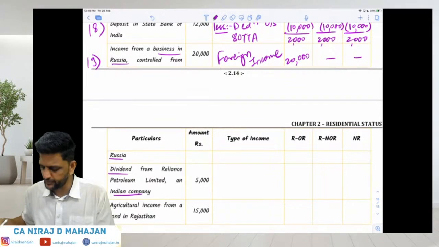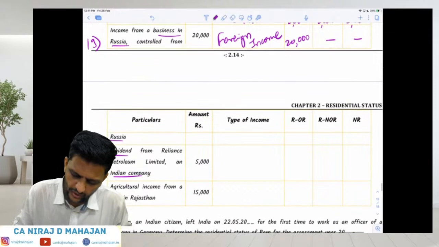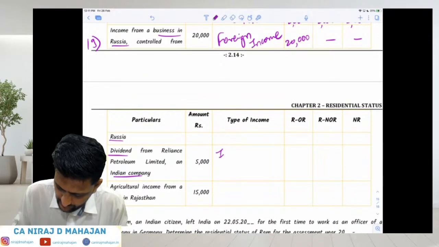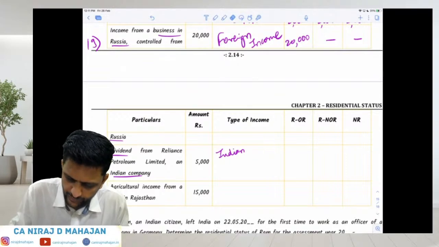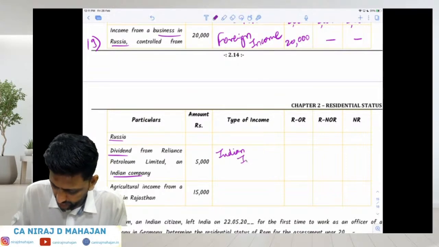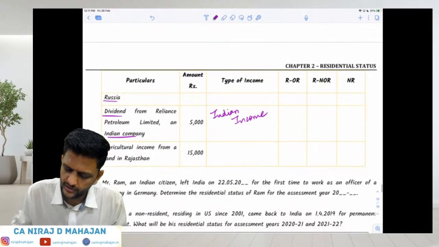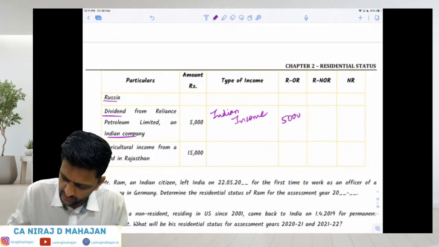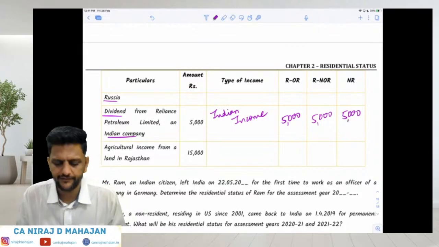Dividend from Indian company, bachcho. This is obviously your Indian income. This is your Indian income. And now this is obviously taxable, okay? Indian income. How much? 5,000.